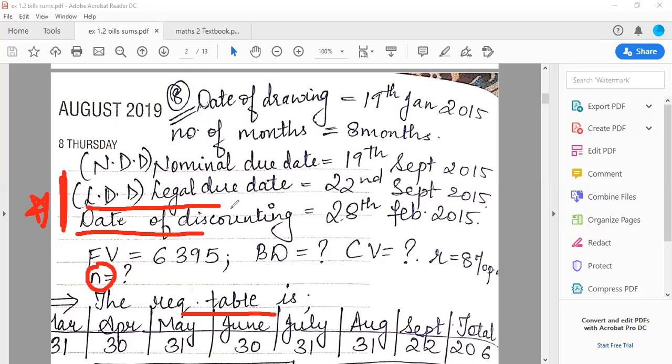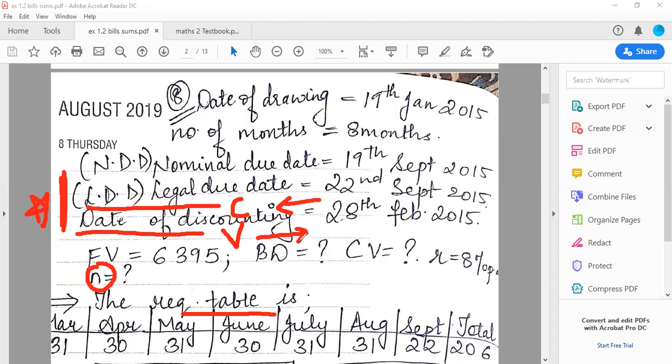I'm talking about the Western Line. So your LDD is the Churchgate Station and date of discounting is your Vasai Virar station. That means if you are standing at Churchgate, you have only one choice, you have to come backwards. And if you are at Vasai Virar, you have a choice, you can move forward. So remember the arrows and remember the concept.